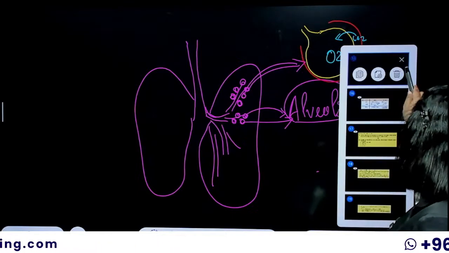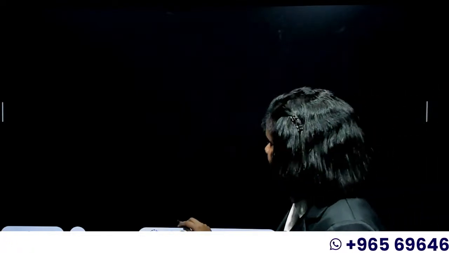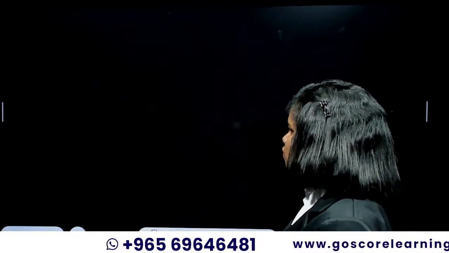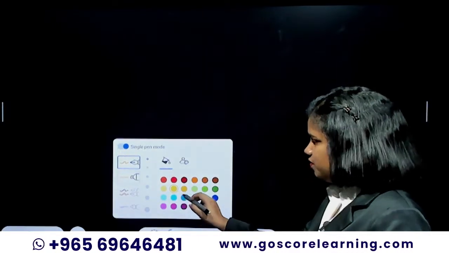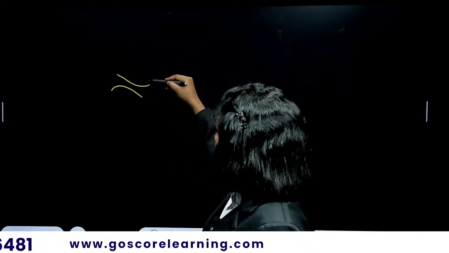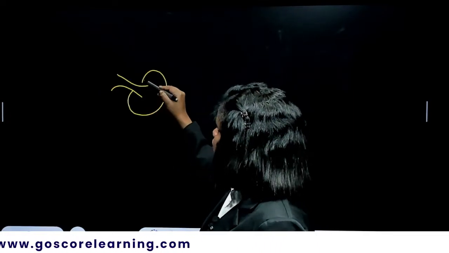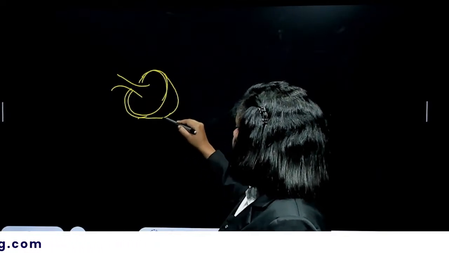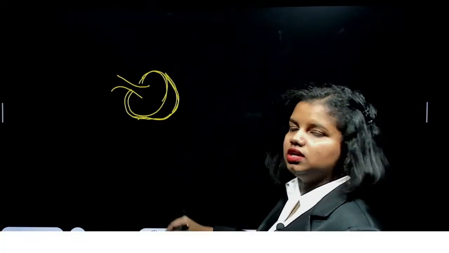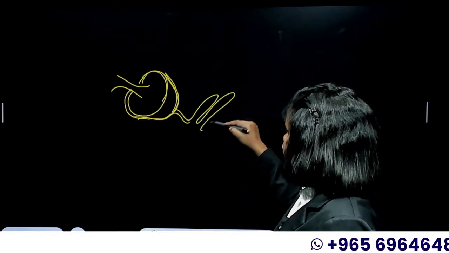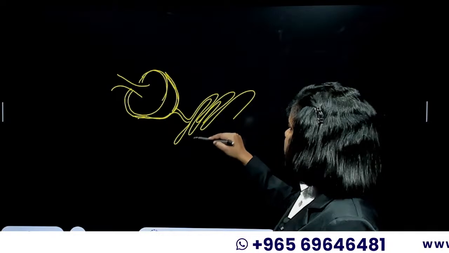And then talking about the nephron, I think you already have an idea about it. Nephron is the structural and functional unit of our excretory system, or the kidney, right? If you look into the kidney, there are thousands of nephron structures inside it. It has a cup-like structure called the Bowman's capsule, from which a lot of tubes arise.